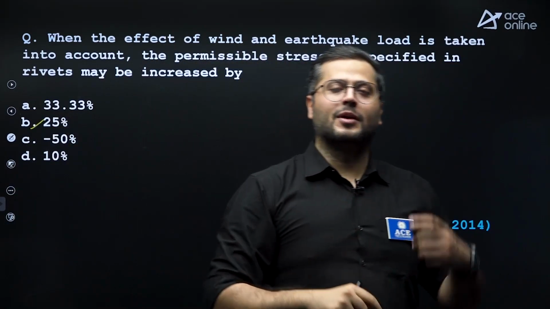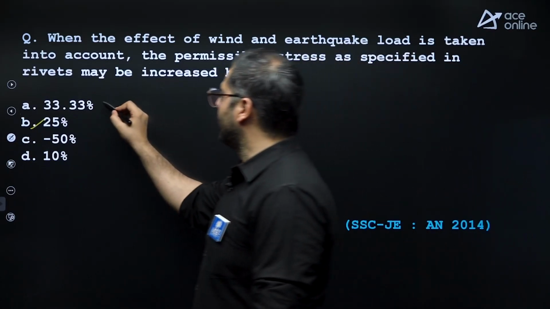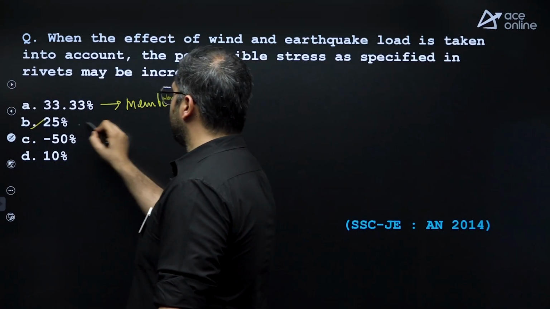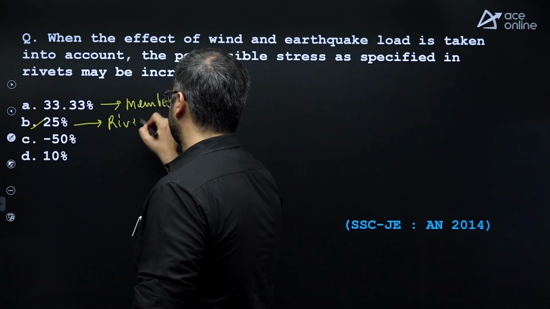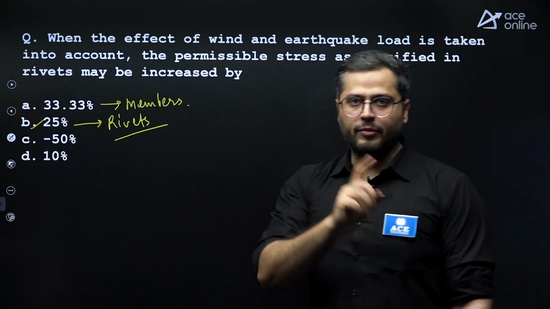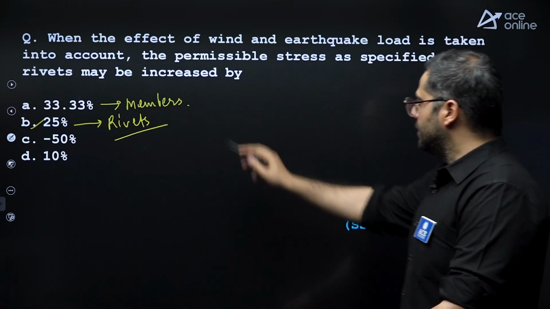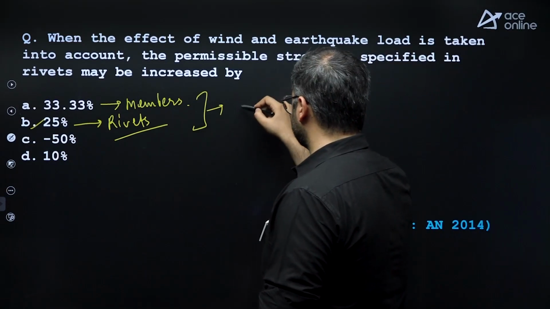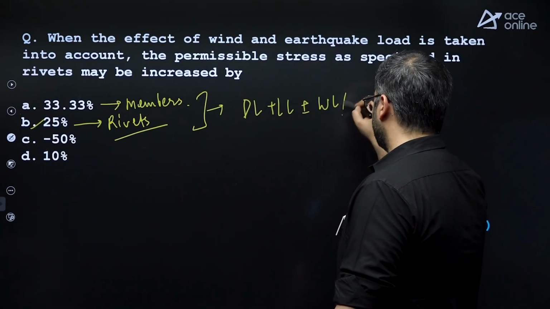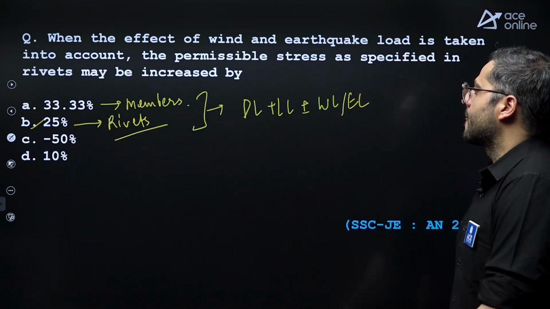For members, permissible stresses are increased by 33.33%. 33.33%, this is for members, and 25%, this is for rivets. Keep this in mind. This is very, very important. Most students get confused. This increment is for which combination? Dead load plus live load plus minus wind load or earthquake load. It is for this combination.